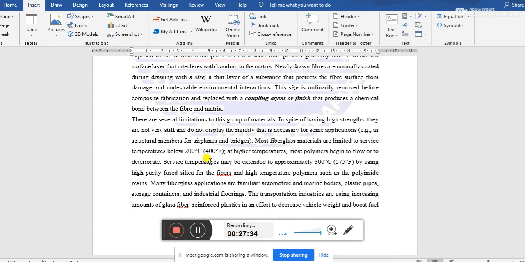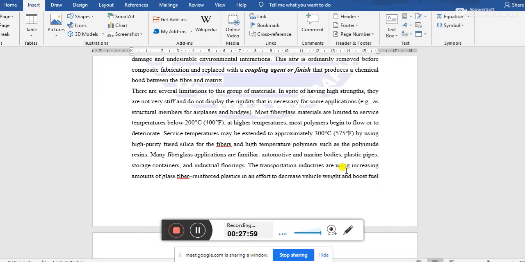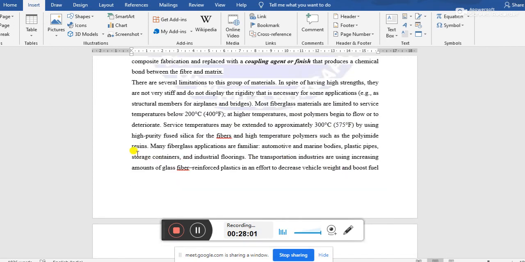But after that, when high temperature is there in the application area, the glass fiber will start to flow or melt. But by some measure, we can increase the application temperature to 300 degrees Celsius or 575 Fahrenheit by using high purity fused silica.